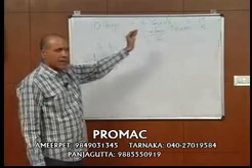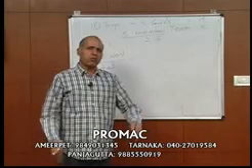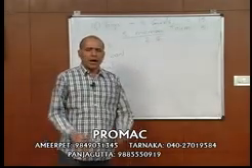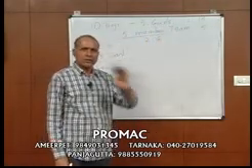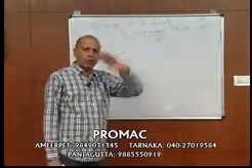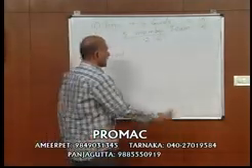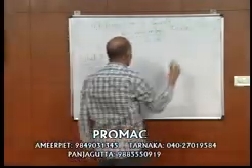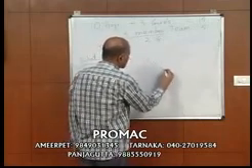How many ways can I select a 5-member team from 15 people? All 5 may be boys, all 5 may be girls, 4 boys and 1 girl, 3 boys and 2 girls, 1 boy and 4 girls. All these are possibilities. Number of ways I can pick 5 students from 15 students is 15C5.